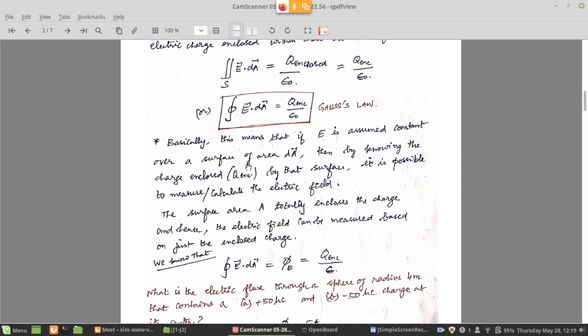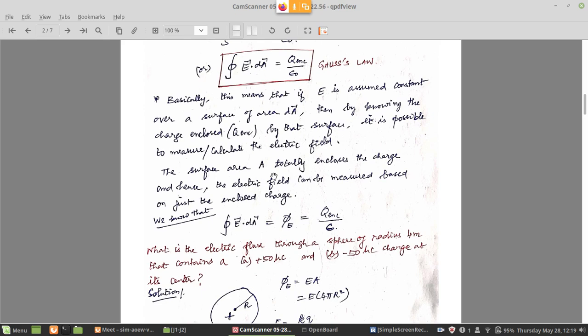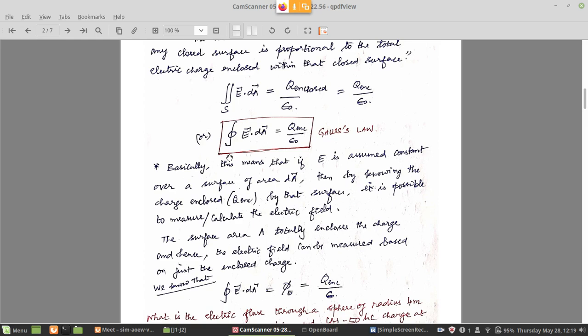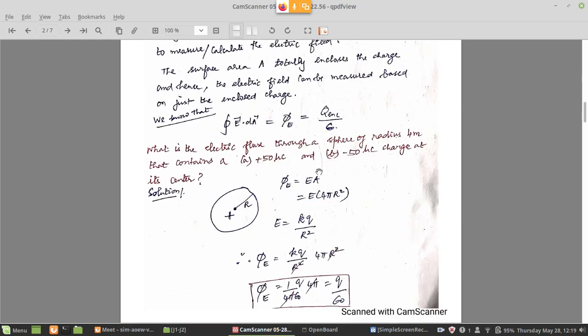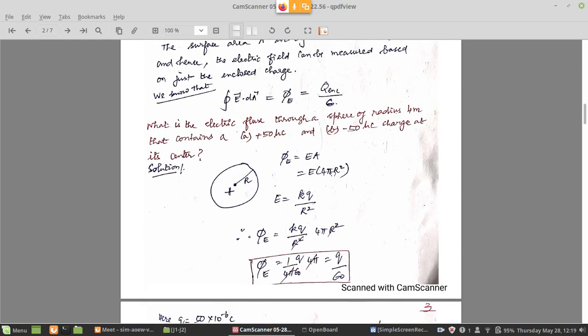So basically this means that if E is assumed constant over a surface area dA, then by knowing the charge enclosed on that surface, it is possible to measure or calculate the electric field. So the surface area A totally encloses the charge, because if it's a small area dA you are taking and integrating, you are getting the whole area capital A. Hence the electric field can be measured based on just the enclosed charge. So whatever relationship we wrote now, it is connected.